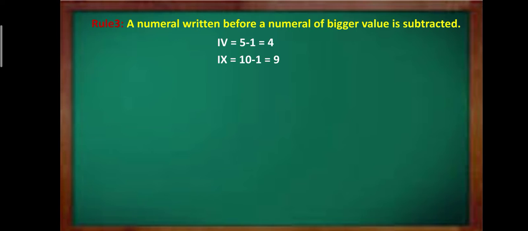IX. Again the same case. We will subtract 1 from 10. So we get 9. XC. Again here we will subtract the value of X, that is 10, from the value of C, that is 100. So we get 100 minus 10, that is 90.